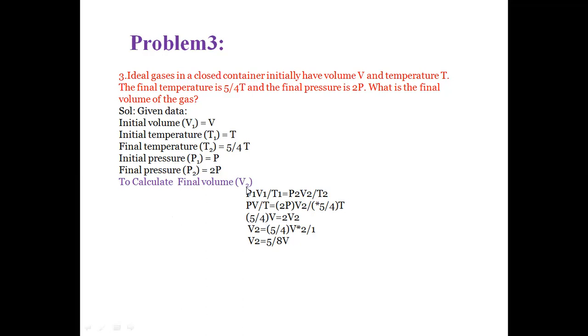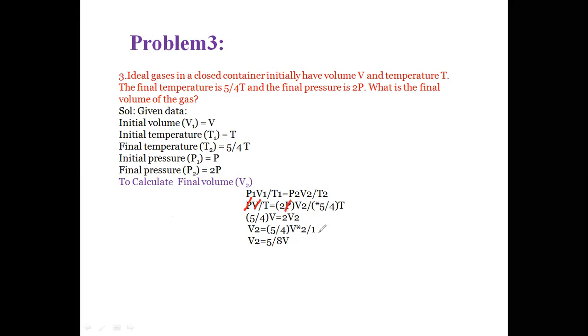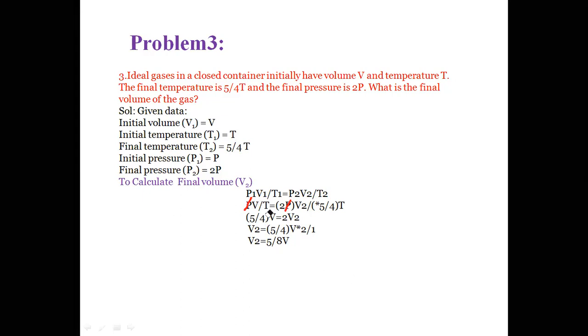By cancelling the pressure and temperature terms, we get 5/4 V = 2 V2.